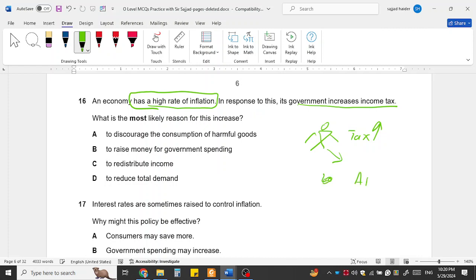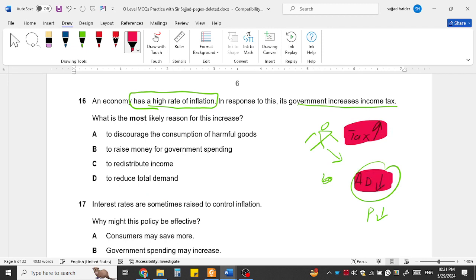As a result, the aggregate demand will fall, and when aggregate demand falls, it will reduce the prices. Prices usually increase when demand is higher than the supply. When goods are less and demand is more, prices usually shoot up. This is inflation. So when the government imposes taxes, people demand less, and at the lower demand, prices go down. So inflation will reduce.